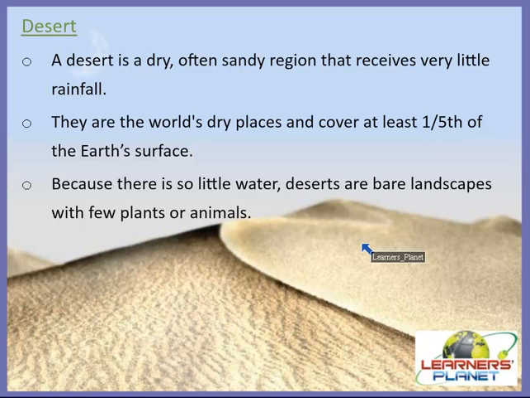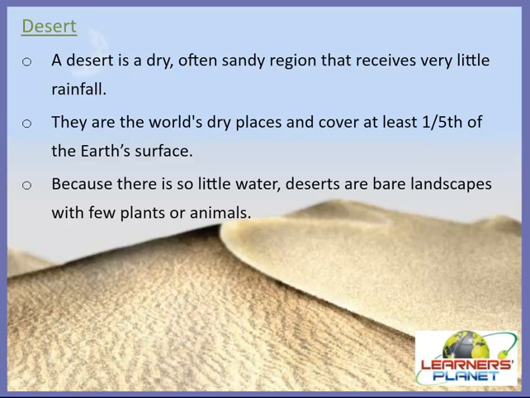So you can see in the picture and imagine how few plants or animals would be surviving here, right? So we can say that because of little rainfall, there are very few plants or animals, right? Not only does rain seldom fall in deserts, it comes unexpectedly, and often several years might pass before another rainstorm falls in the same place. So it can rain, or rather, it may not rain at all.